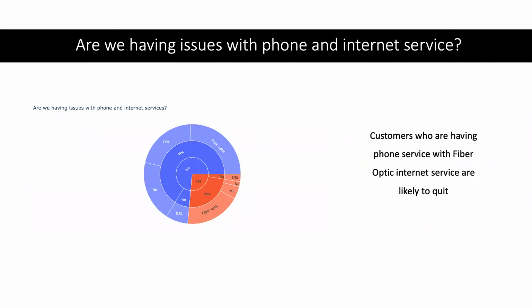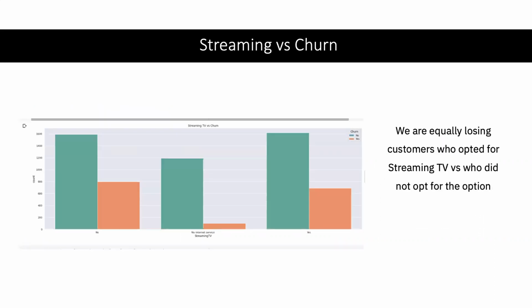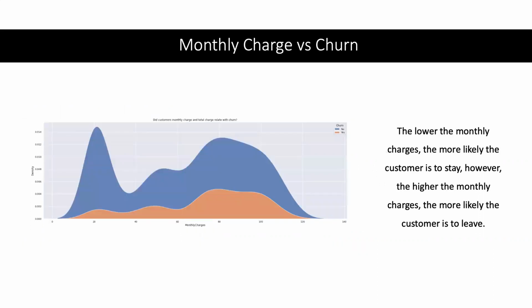And then we go one step further. What is making them leave? Is it because of poor service, poor technical support, and so on? From the data, we can infer that customers using phone service with the fiber optic facility are likely to quit. And then we looked at the monthly charge. Are they being charged too much, and is that making them leave? Of course, yes: the lower the monthly charge, the more likely customers are to stay, and the higher it is, the more likely they are to leave.